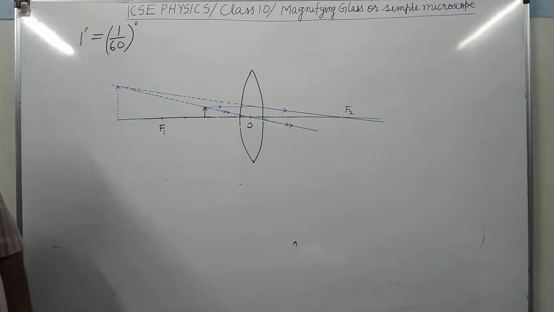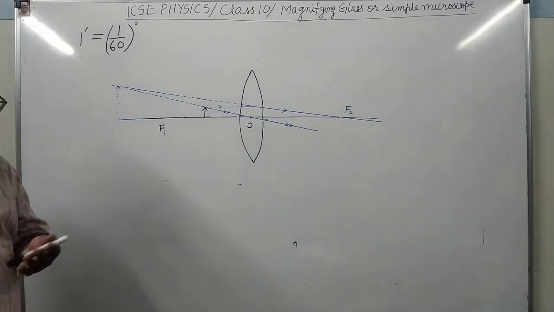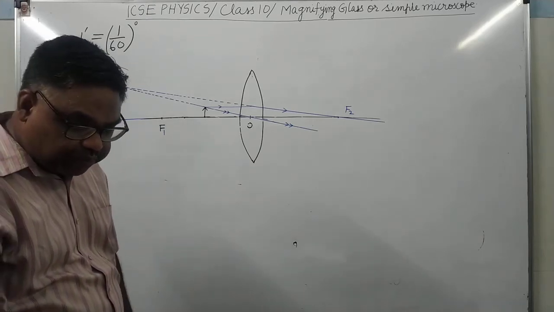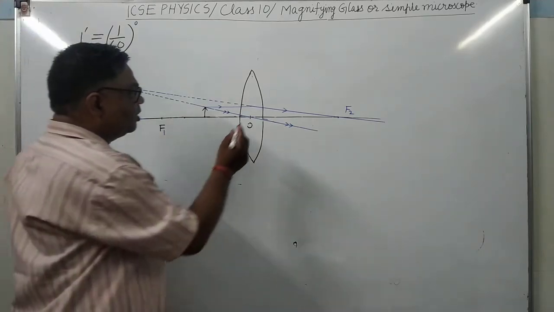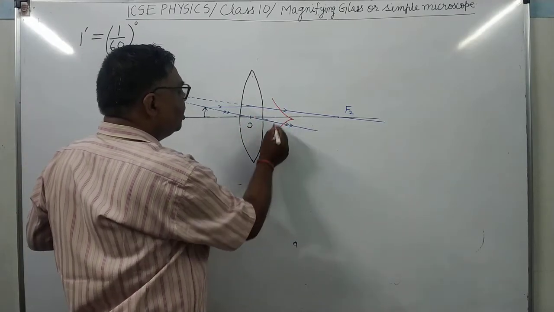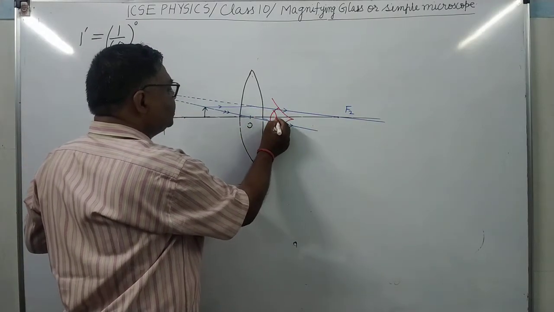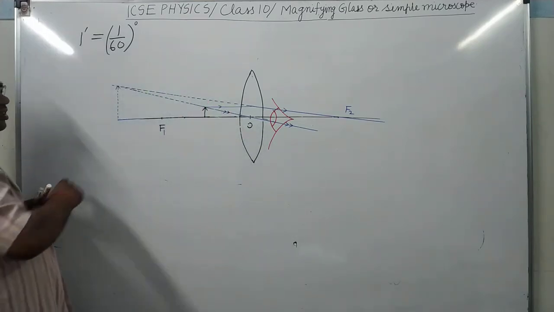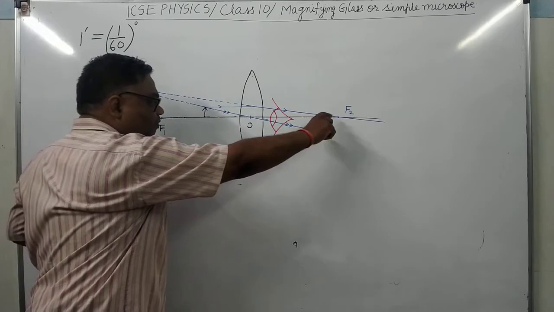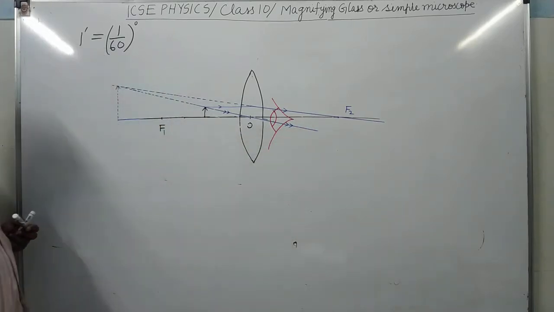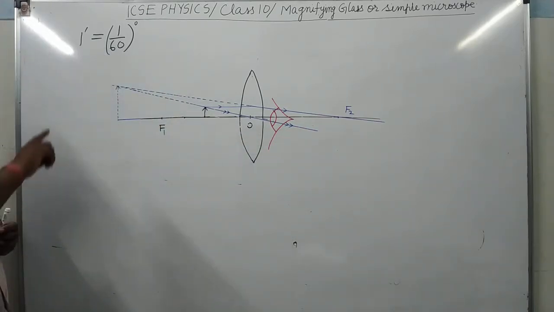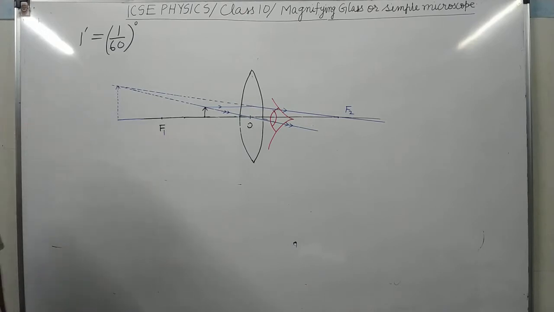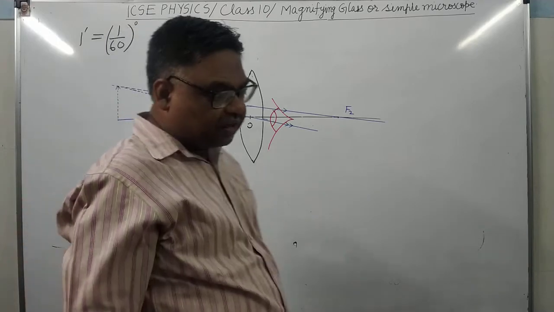It's clear? Now how will you observe this image? When you place your eye just behind the lens, then these diverging rays which are coming from the virtual image will be focused on the retina and we will be able to observe this magnified image. It's clear? This is the working of the simple microscope.